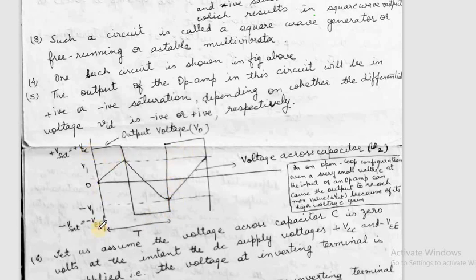See here, this is positive and negative saturation, and I have also drawn a sawtooth wave here. We will be discussing how we get this sawtooth wave. This is basically the voltage across the capacitor plotted with respect to time. This we will be discussing in the next lecture. Thank you.